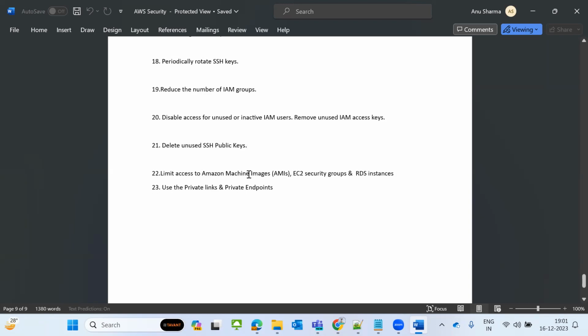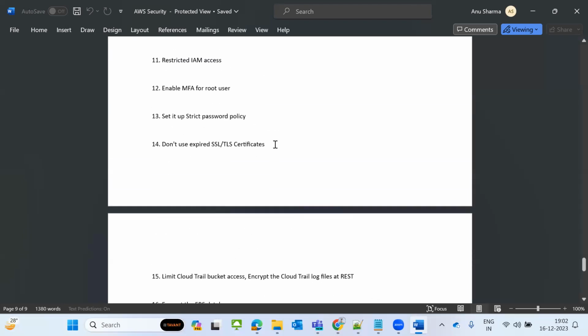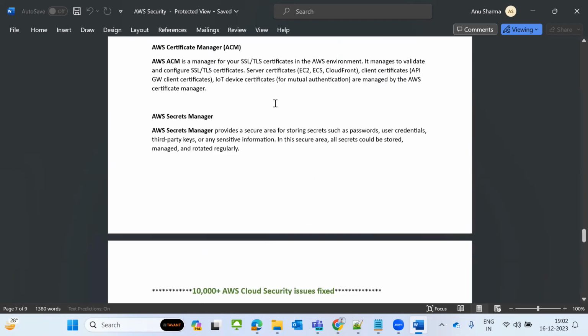Limit access to Amazon Machine Images, AMIs, EC2 security groups, and RDS instances. Whoever is the right person, only those people give access to machine images, EC2 security groups, and RDS instances. Use private links and private endpoints. When you use them, instead of going via the internet, traffic will not go directly to the internet, it will directly hit the services. AWS provides a good feature like private links and private endpoints. So this is about AWS security. You can clearly listen and fix AWS security issues.